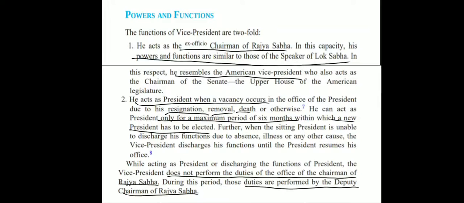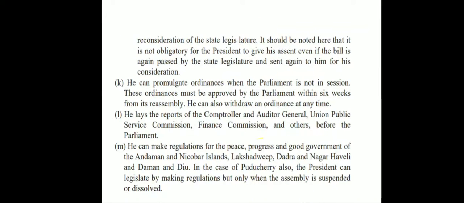Also, while acting as president or discharging the functions, the Vice President does not perform the duties of the office of the chairman of Rajya Sabha. During this period, duties are performed by the deputy chairman of Rajya Sabha. Now we are left with two more special powers of the President and a few small topics, and then we are done with the part of Union Executive, that is the President and the Vice President. Let's look into the additional powers.